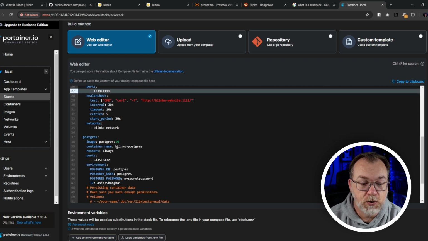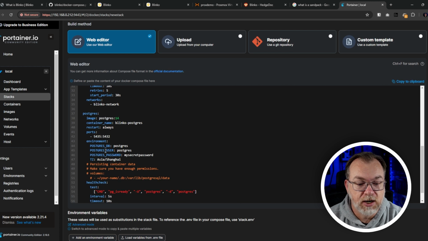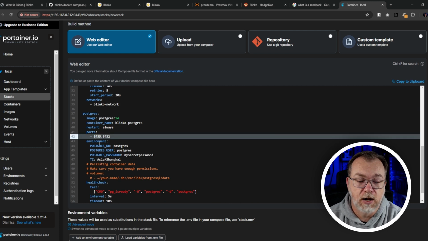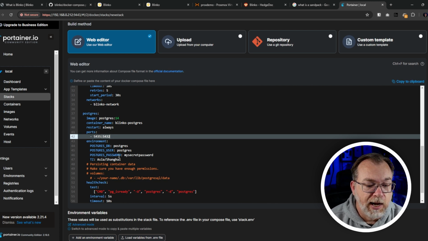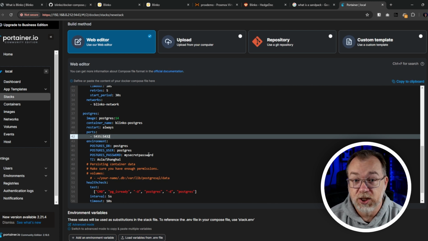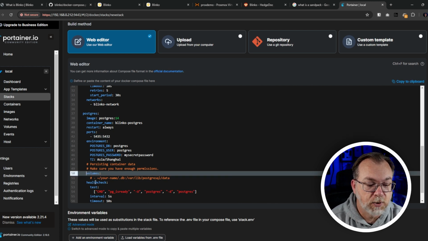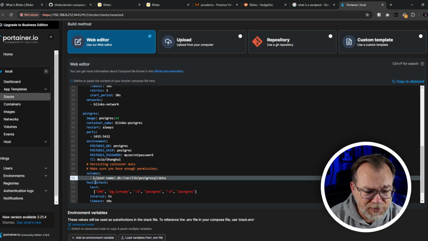Next, we'll go into the Postgres database area here. All of this is fine. Again, if you need to, you can change the first half of this database port. Just don't change any of the second half. Again, change the username and the password for the sake of security. Next, we're going to uncomment like that. And we're just going to do that.